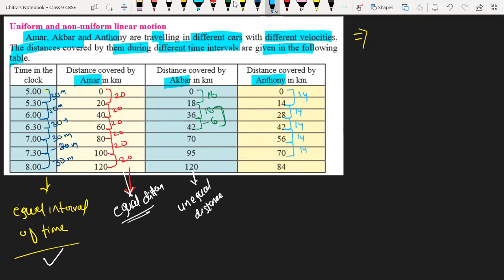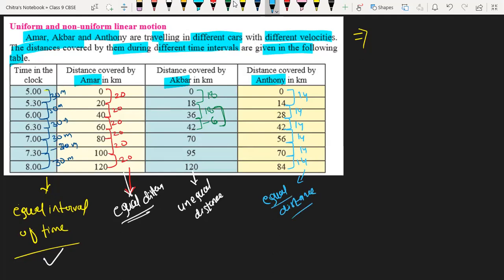And last, 70 to 84 is again 14. That means Anthony is also traveling with uniform velocity because he covers equal distance. So I am writing here equal distance.